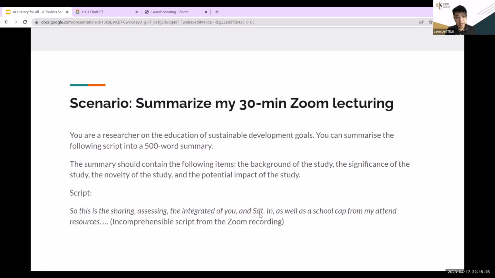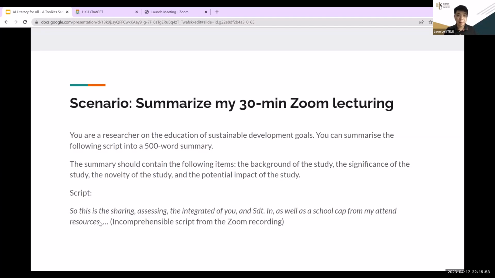So you can see SDT, which should be SDG. And even for the first sentence, it's already not structured and incomprehensible. And I have 30 minutes of this kind of incomprehensible script based on the Zoom recording. Maybe my English is not good enough. Just import all the script to ChatGPT.